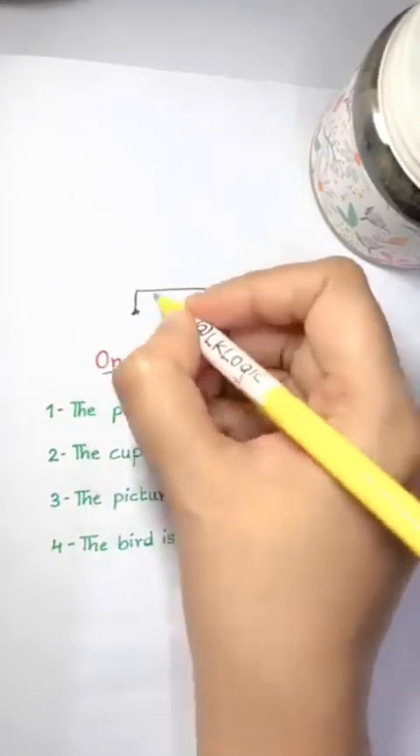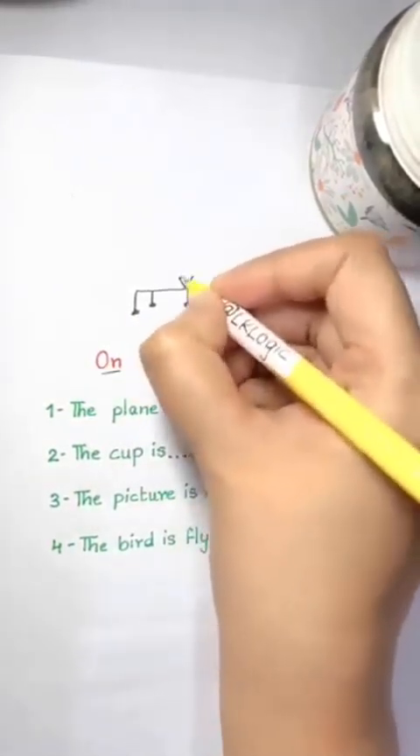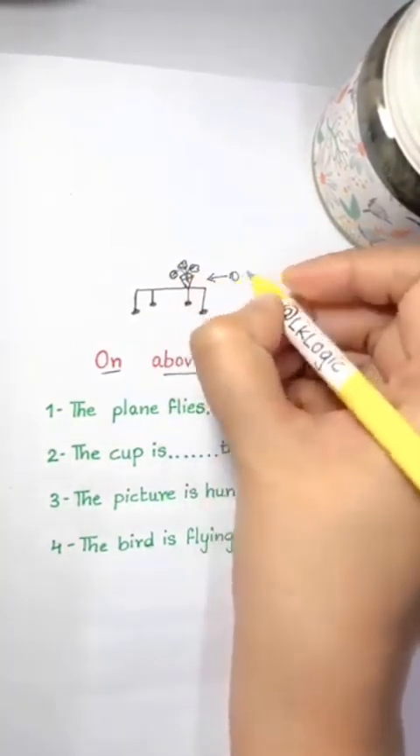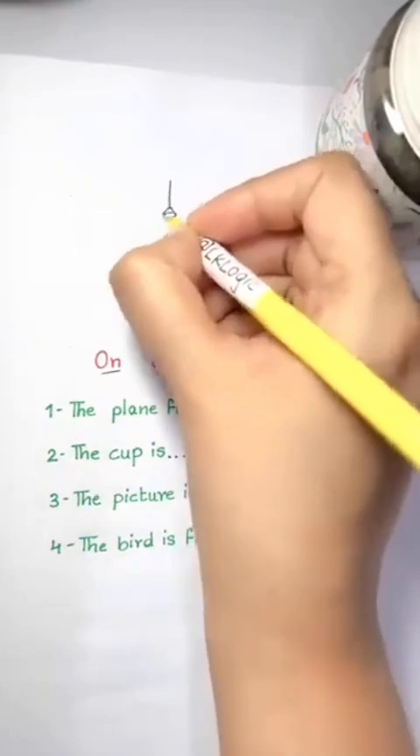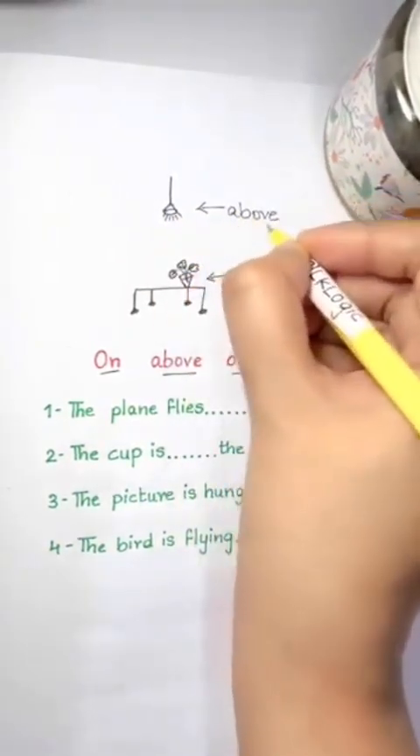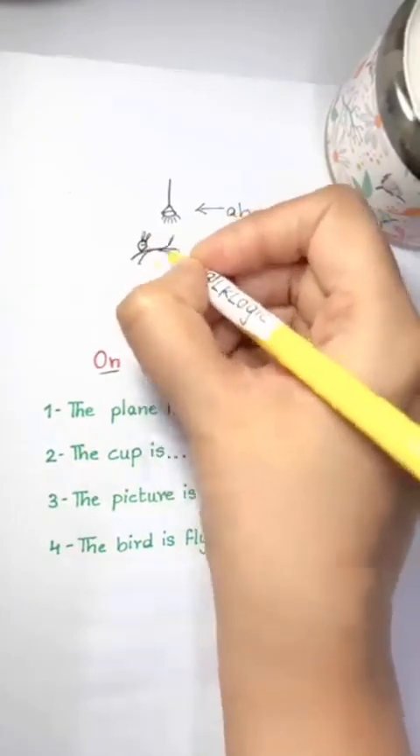On, above, over. What's the difference? Well, look here. There's a table and there is a vase of flowers. This vase of flowers is on the table, touching the table. And there is a light bulb here. The bulb is above the table, not touching. There's a cat jumping. The cat is jumping over the table.